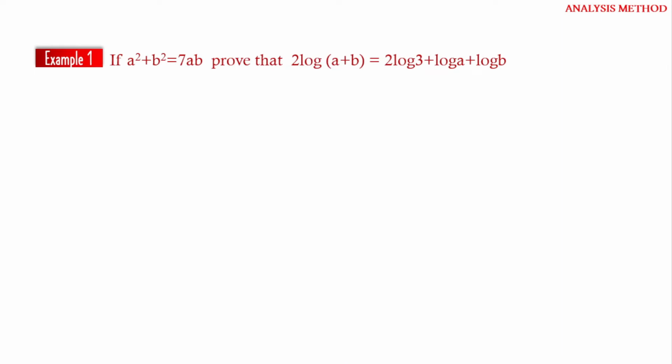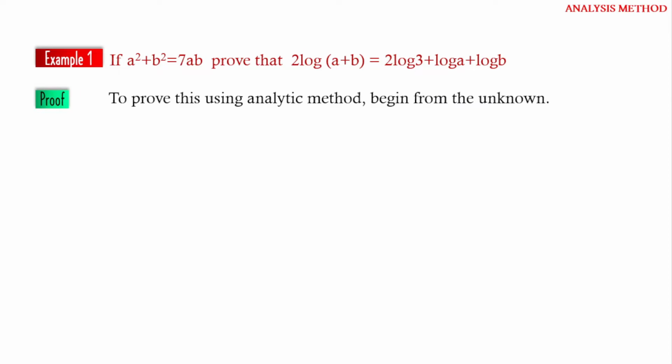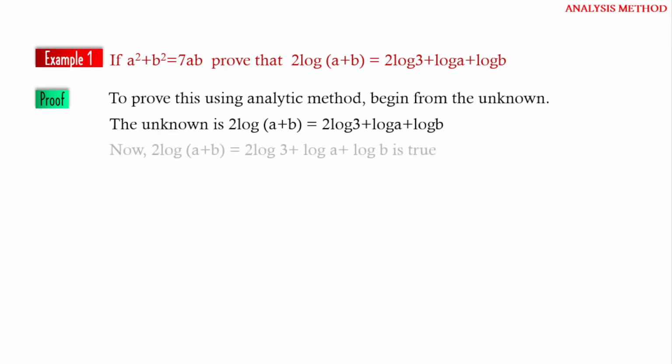Now, example: if a square plus b square equal to 7ab, prove that 2 log (a plus b) is equal to 2 log 3 plus log a plus log b. To prove this using analytic method, we have to begin from the unknown. Here the unknown is 2 log (a plus b) equal to 2 log 3 plus log a plus log b.